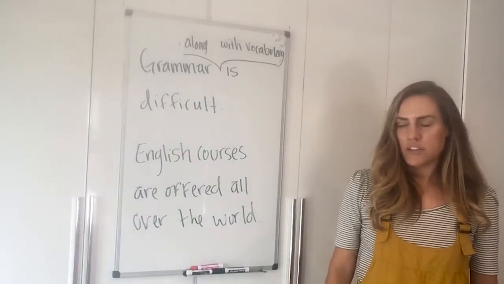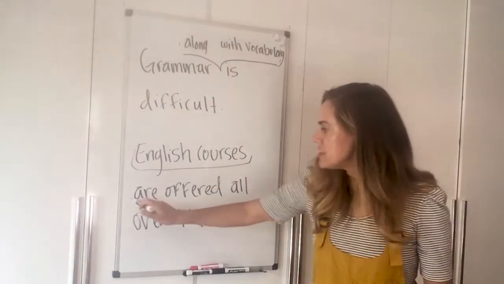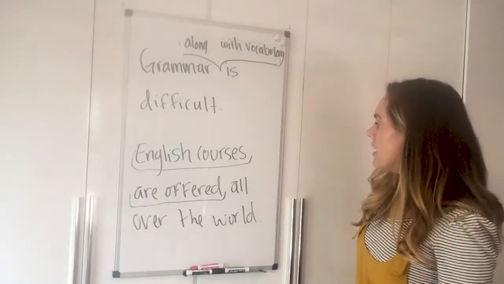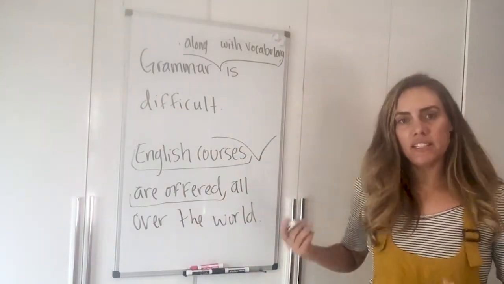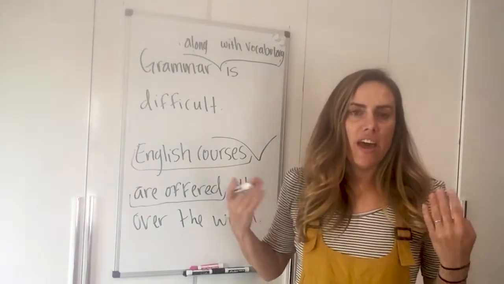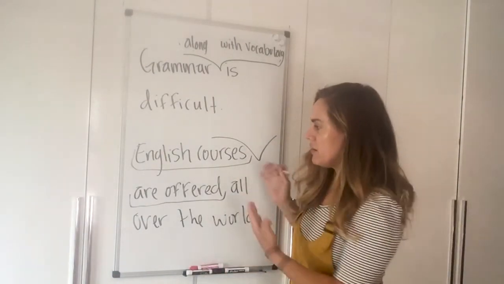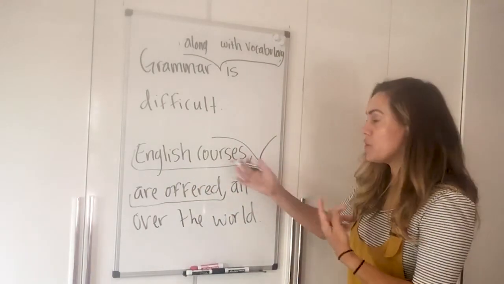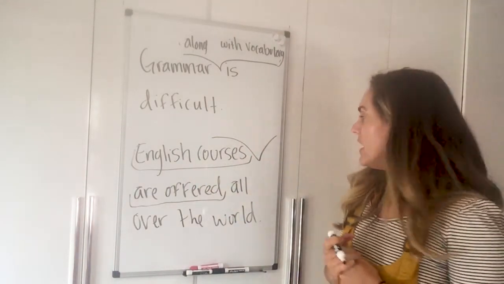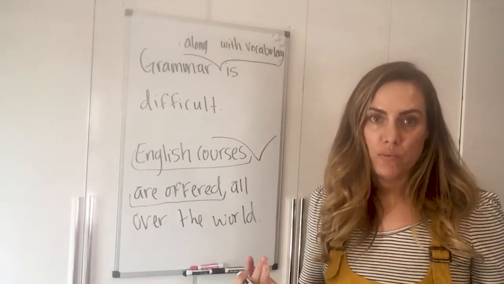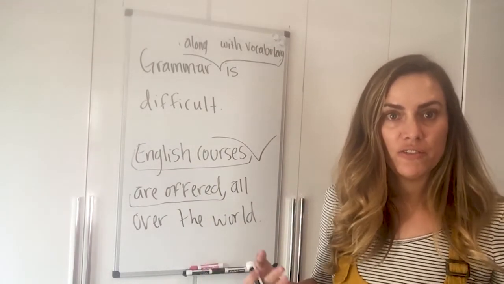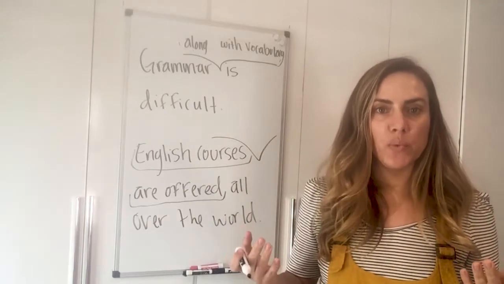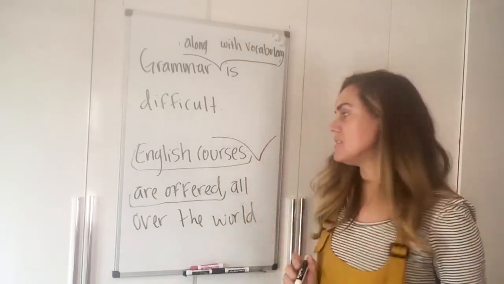Okay, so this is my subject, English courses. Here's my verb, right? It agrees, plural, plural. I can add an appositive here, and that's just renaming this noun. So an appositive for English courses could be courses offered in English. Some way to rename this English courses, right?